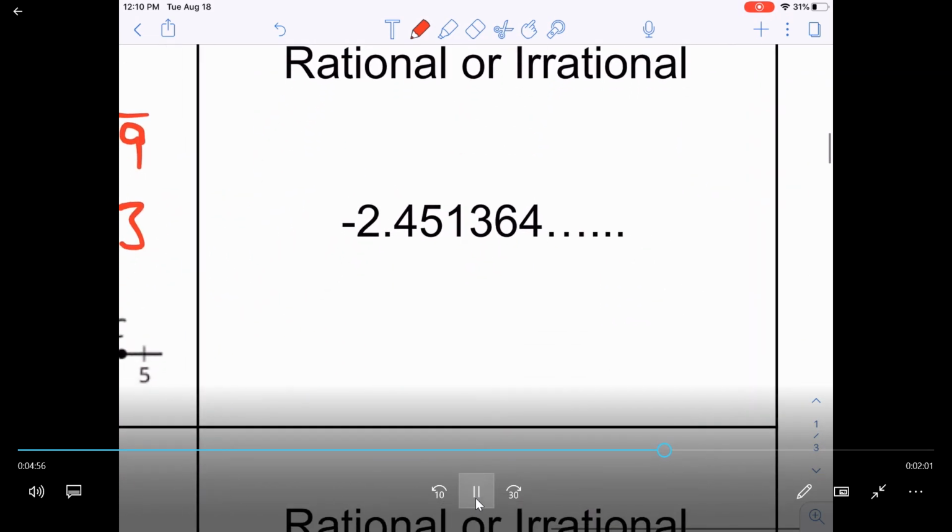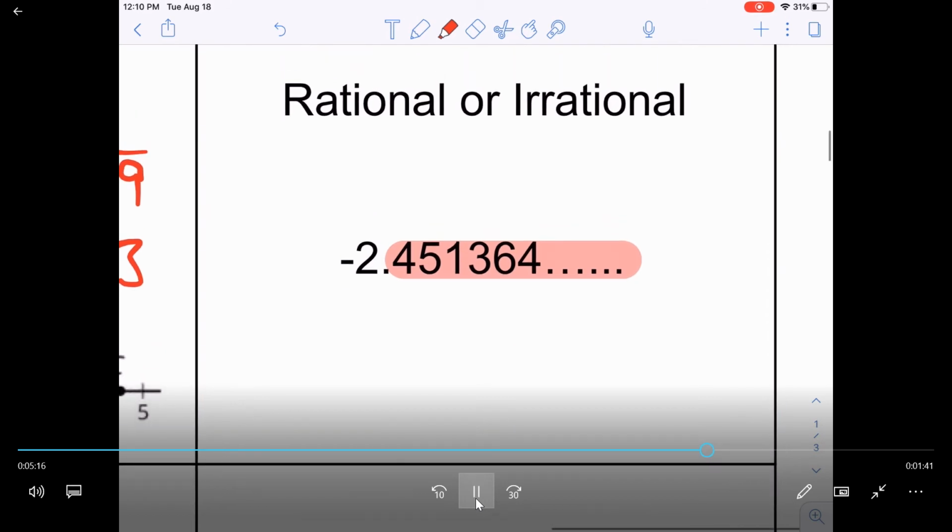How do I know if a number is rational or irrational? Can I write it as a fraction? The easiest way to tell if you can write something as a fraction is to look at the decimal. Does it end? In this case, it does not end. Or does it repeat? And it does not repeat. That means I cannot write it as a fraction. So this is an irrational number.